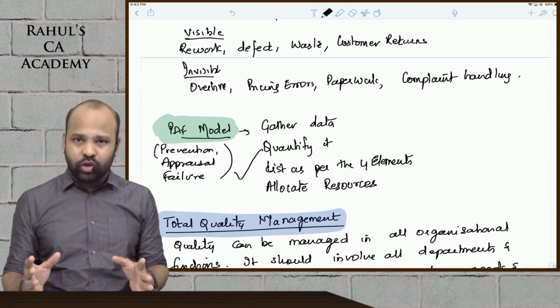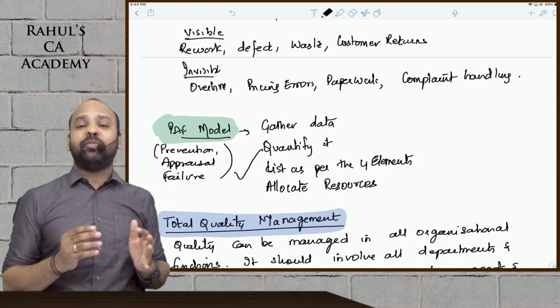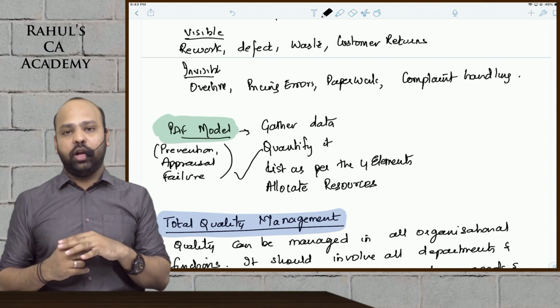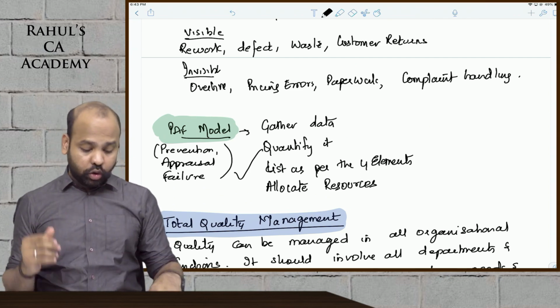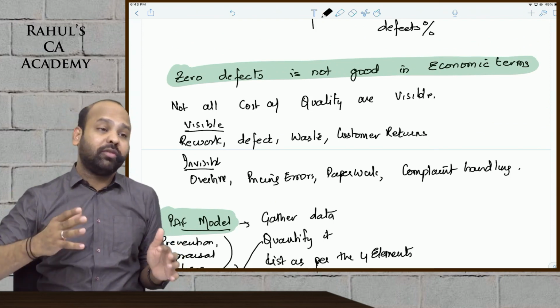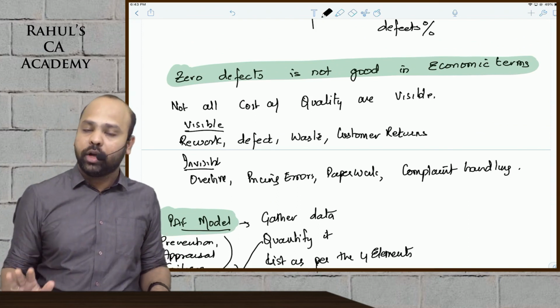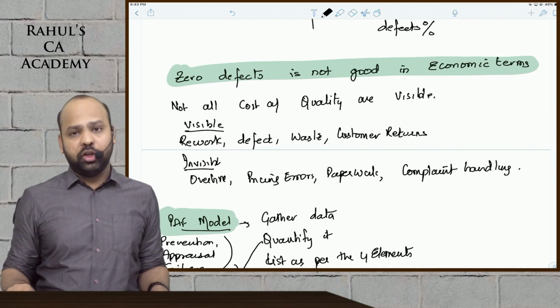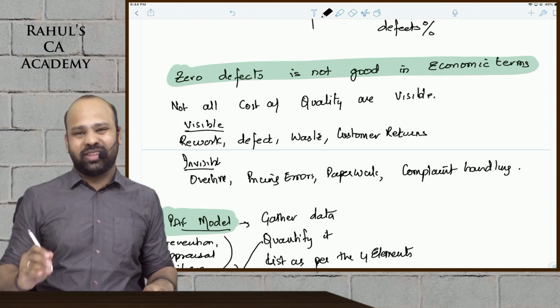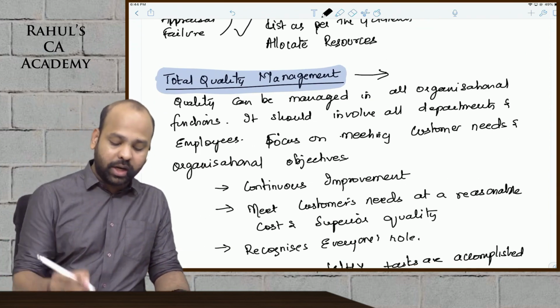You should know that COQ is expressed as a percentage of total cost. You should know what the PAF model is: prevention, appraisal, failure. You should also know that not every cost is visible, and that companies will not strive for a zero defect policy. They will have an acceptable level of defects, that is the optimal COQ, the point at which the total cost is minimum. Having understood cost of quality, let us move to total quality management.